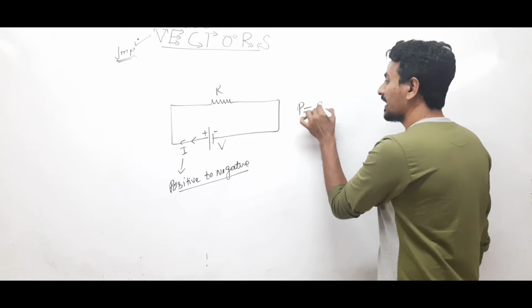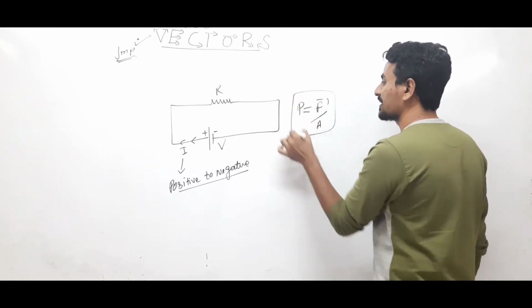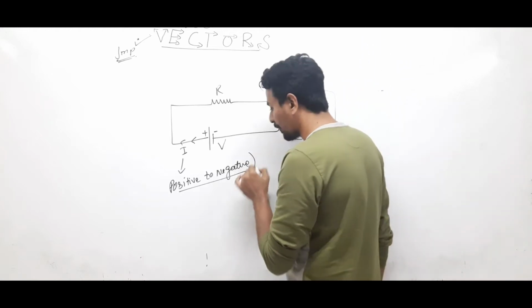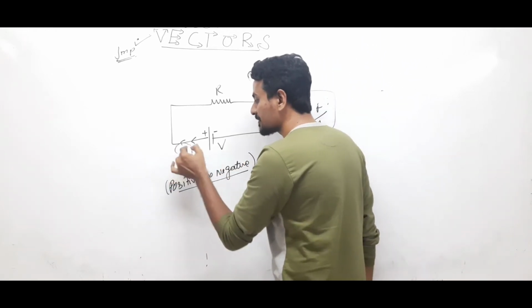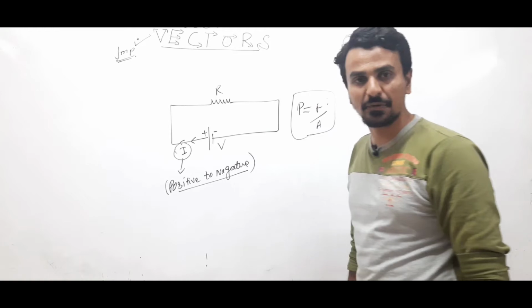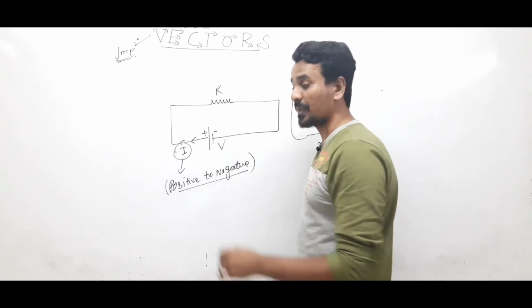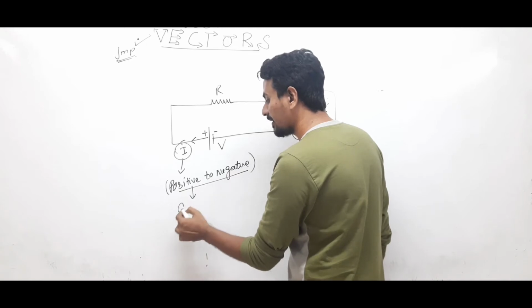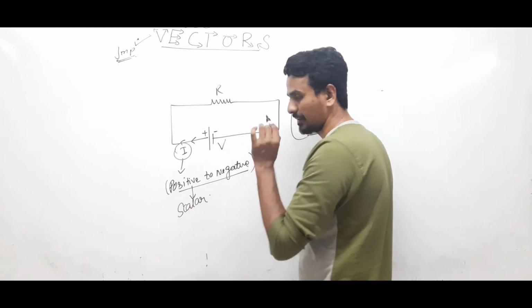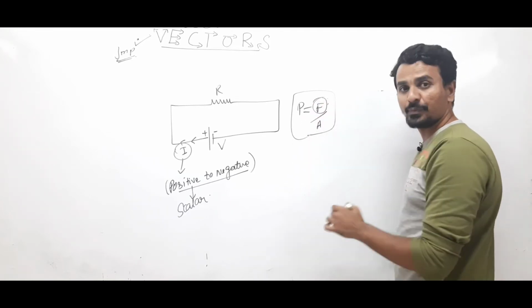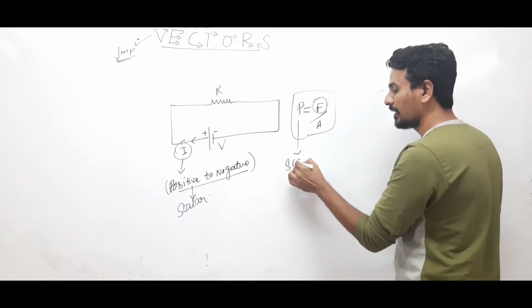Pressure is force by area. So this quantity is like current. Current is from plus to minus. So current has a direction, but still current is included in scalar. It is not included in vector. Pressure is force by area. Force is a vector quantity, but pressure is still a scalar quantity.